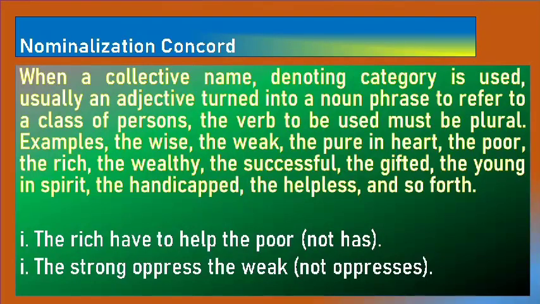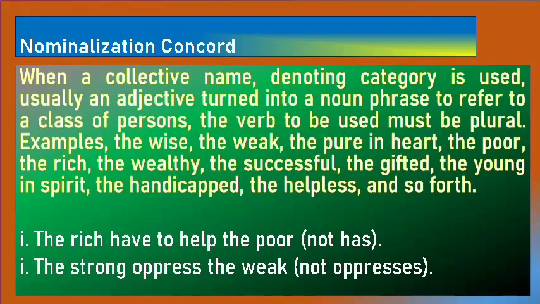The next one says nominalization concord. When a collective name denoting category is used, usually an adjective turned into a noun phrase to refer to a class of person, the verb to be used must be plural. Example, the white is an adjective.